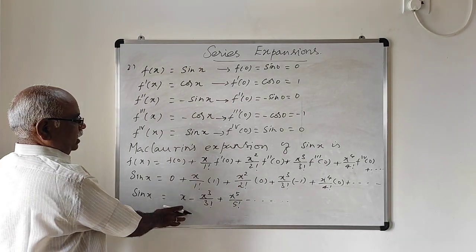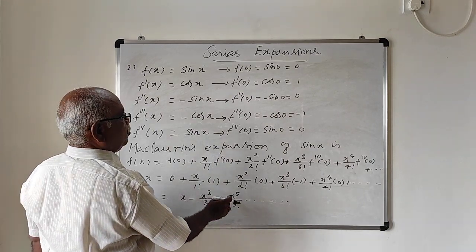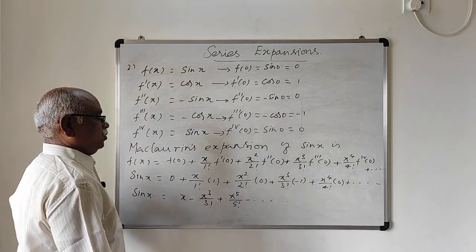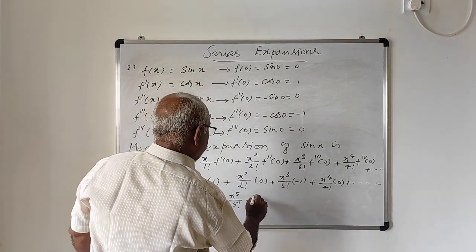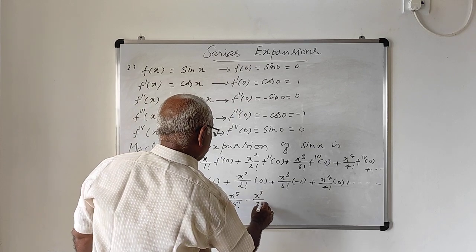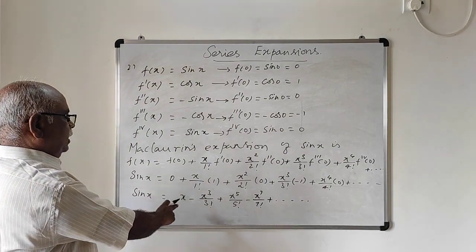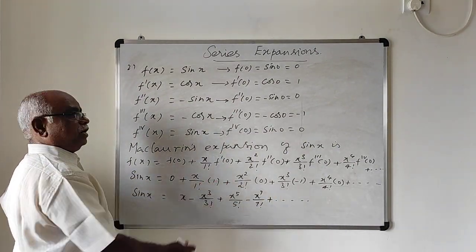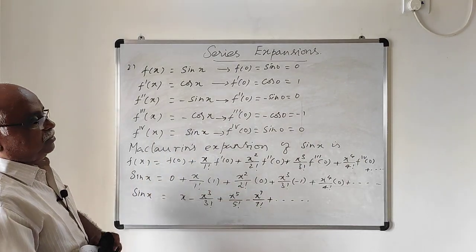This is the expansion of sin x: x minus x cube by 3 factorial plus x power 5 by 5 factorial minus x power 7 by 7 factorial and so on. Minus and plus signs occur alternately, and you get only odd powers of x. This is the expansion of sin x.